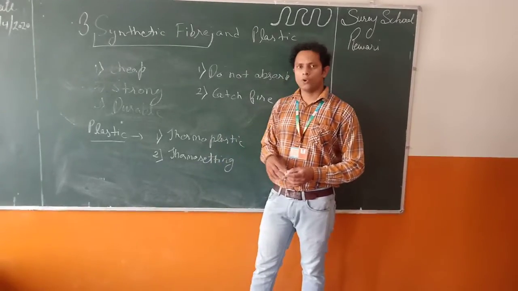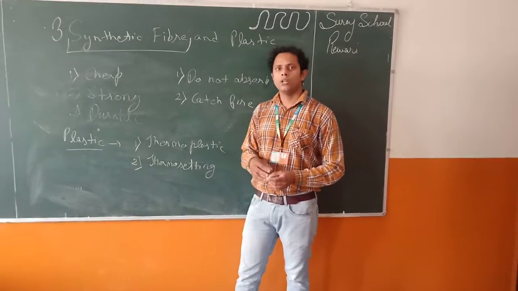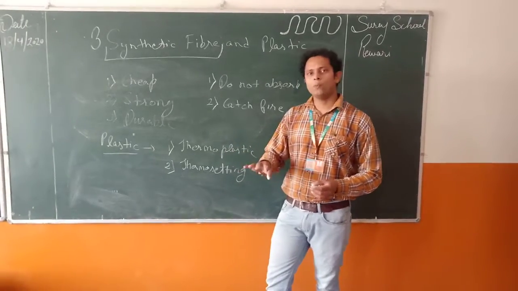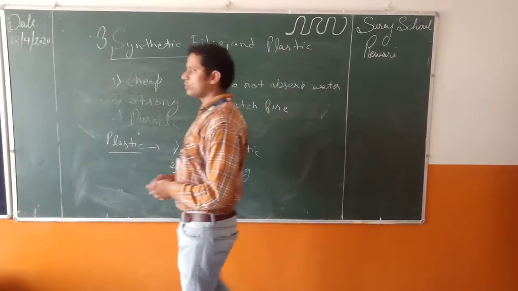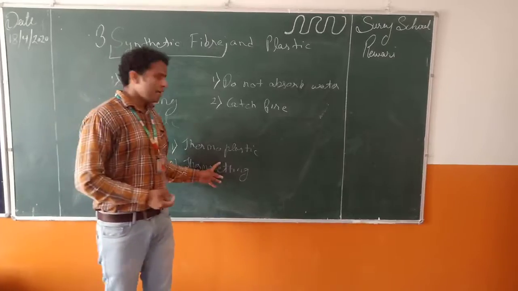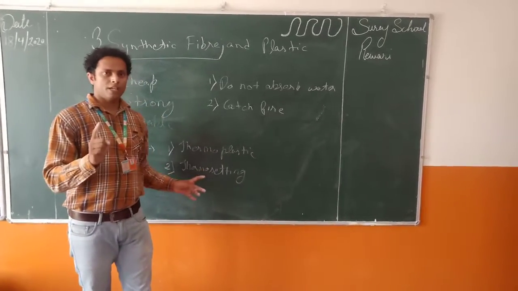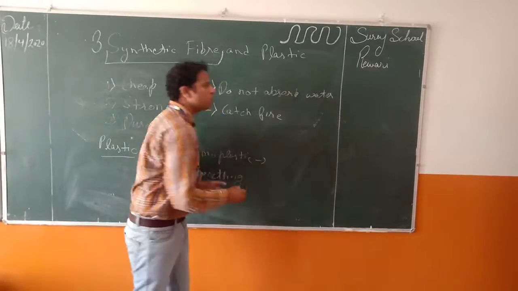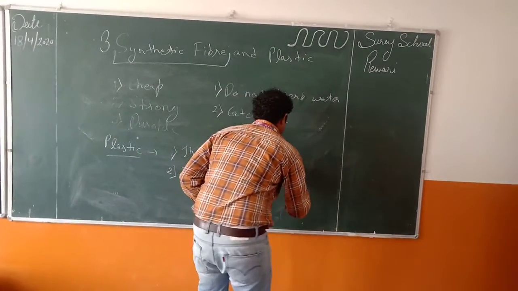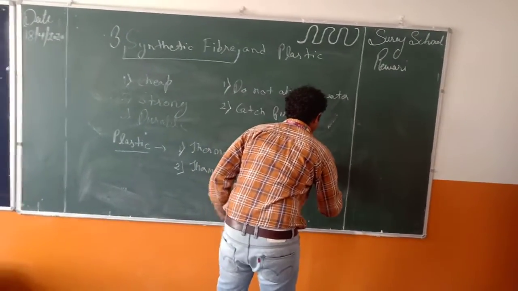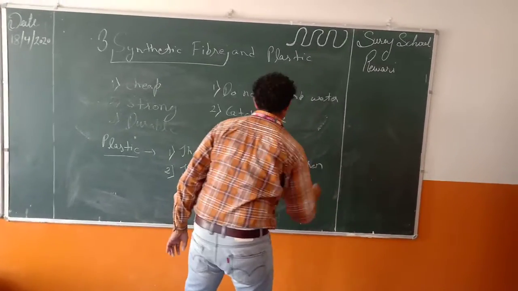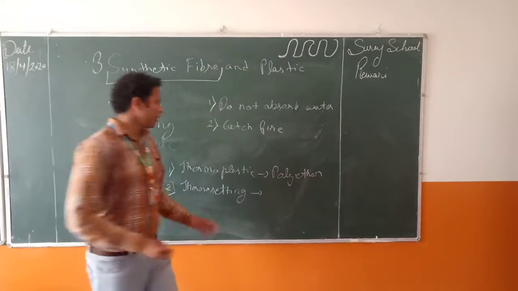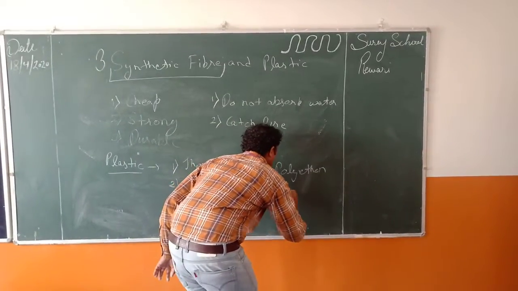For example, the normal plastic bottle we use, some polythene, etc. They can be melted down and formed into any shape. But thermosetting plastic, once it gains one shape, cannot be melted down. The example of thermoplastic is polythene. The example of thermosetting plastic is bakelite.